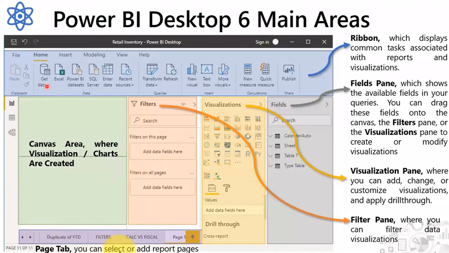From get data we can pull any kind of data sources. These are all the data sources, recent data sources, whatever we have connected, we can access through here. And we can transform the data. If you want to do some cleaning, we just click this transform data, refresh. This one we can call a header, the home ribbon. And this one we can call a field pane, which is where we are going to pull the data set.